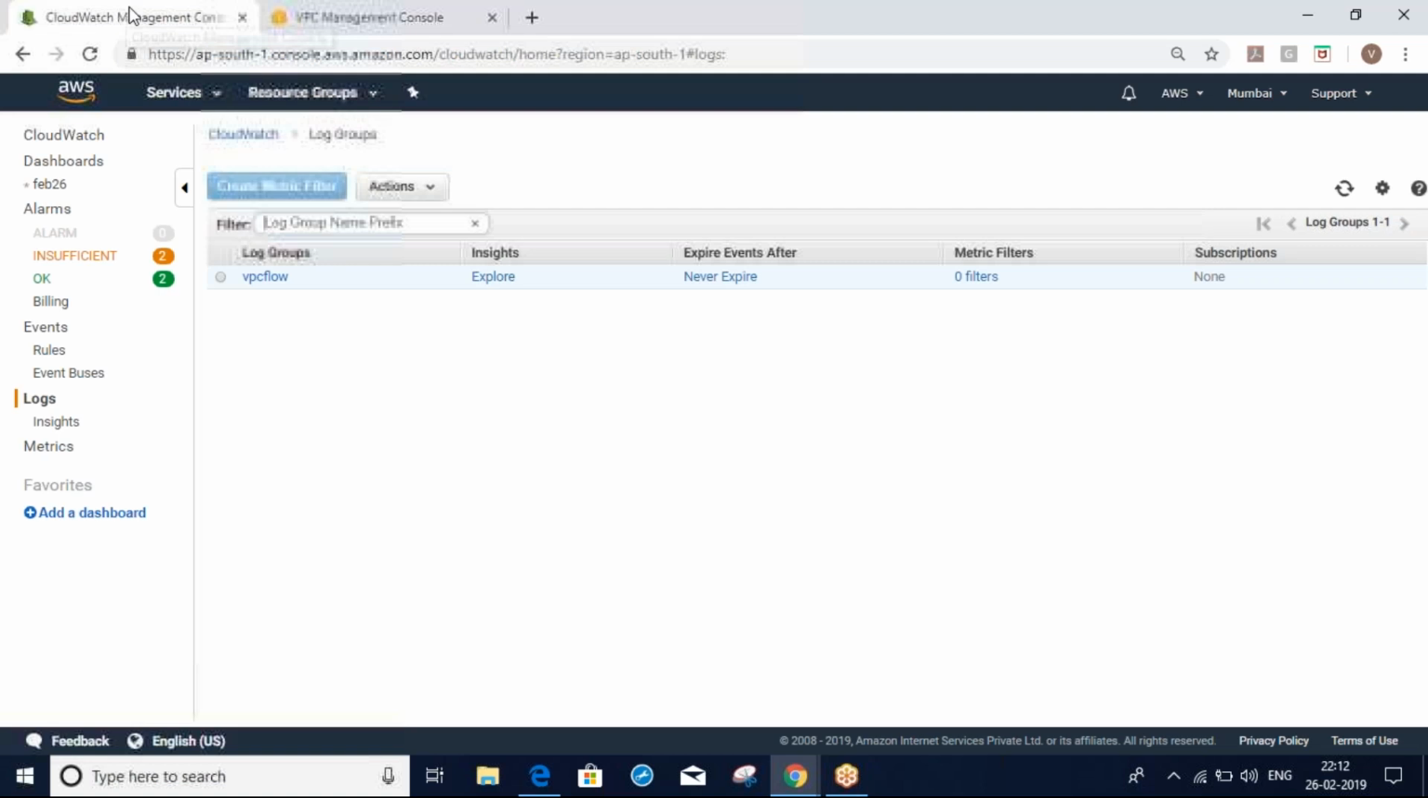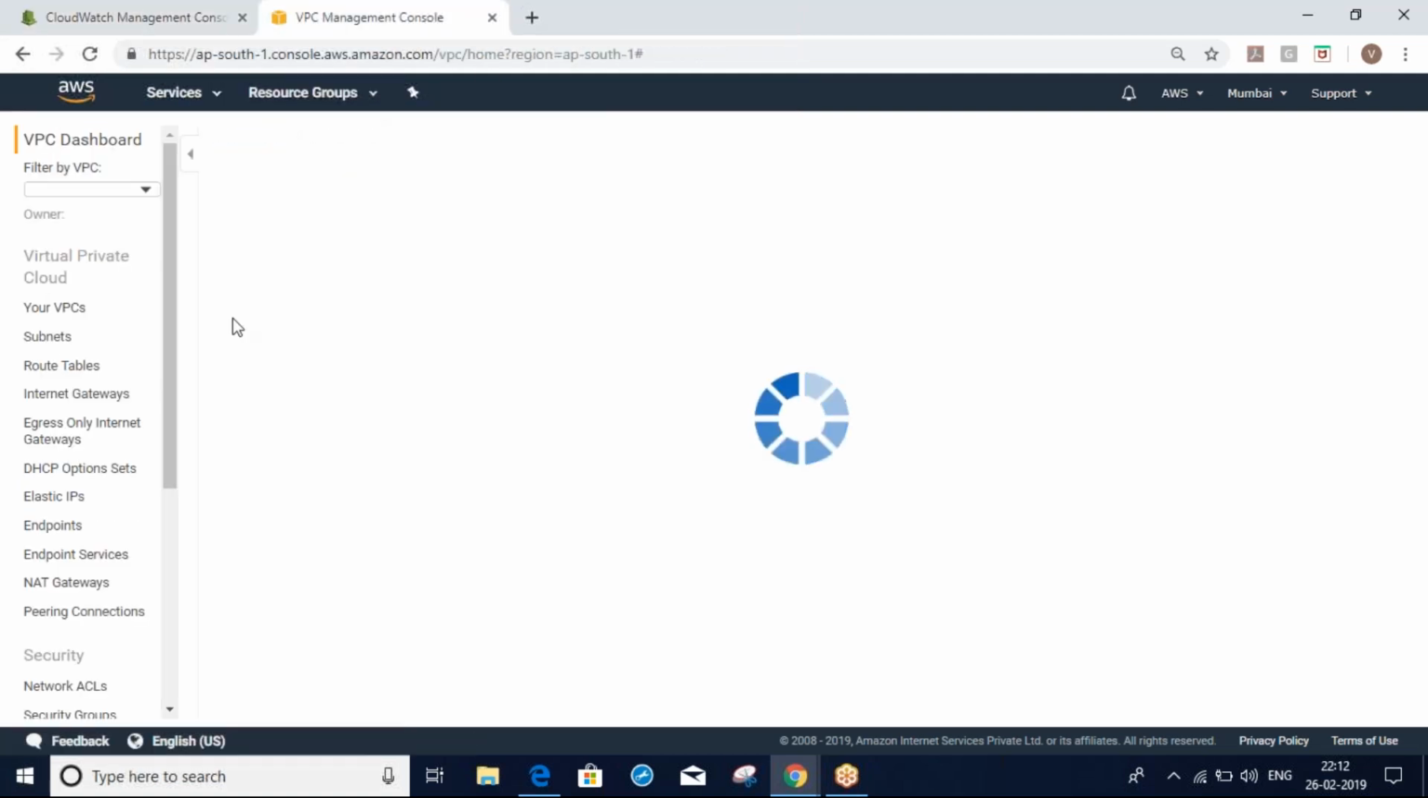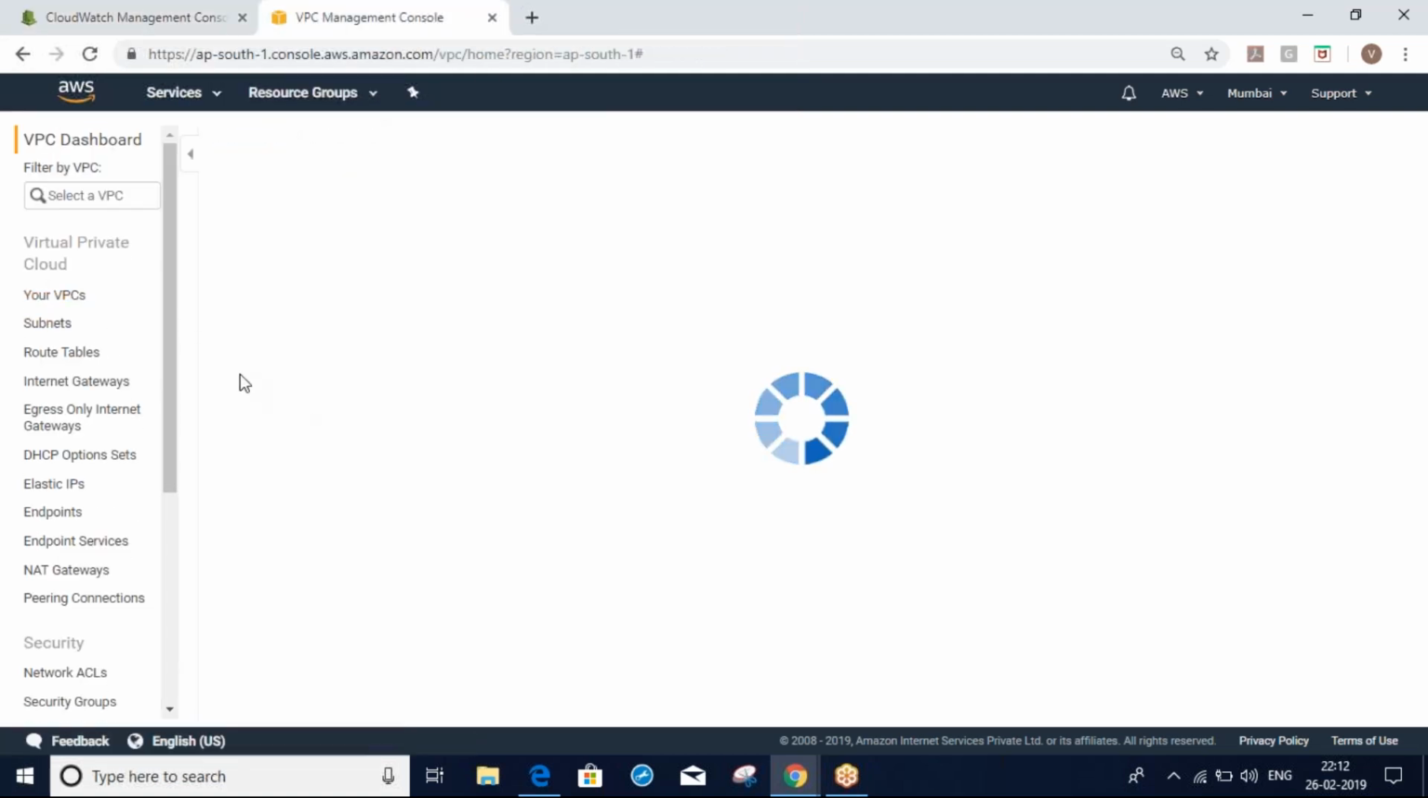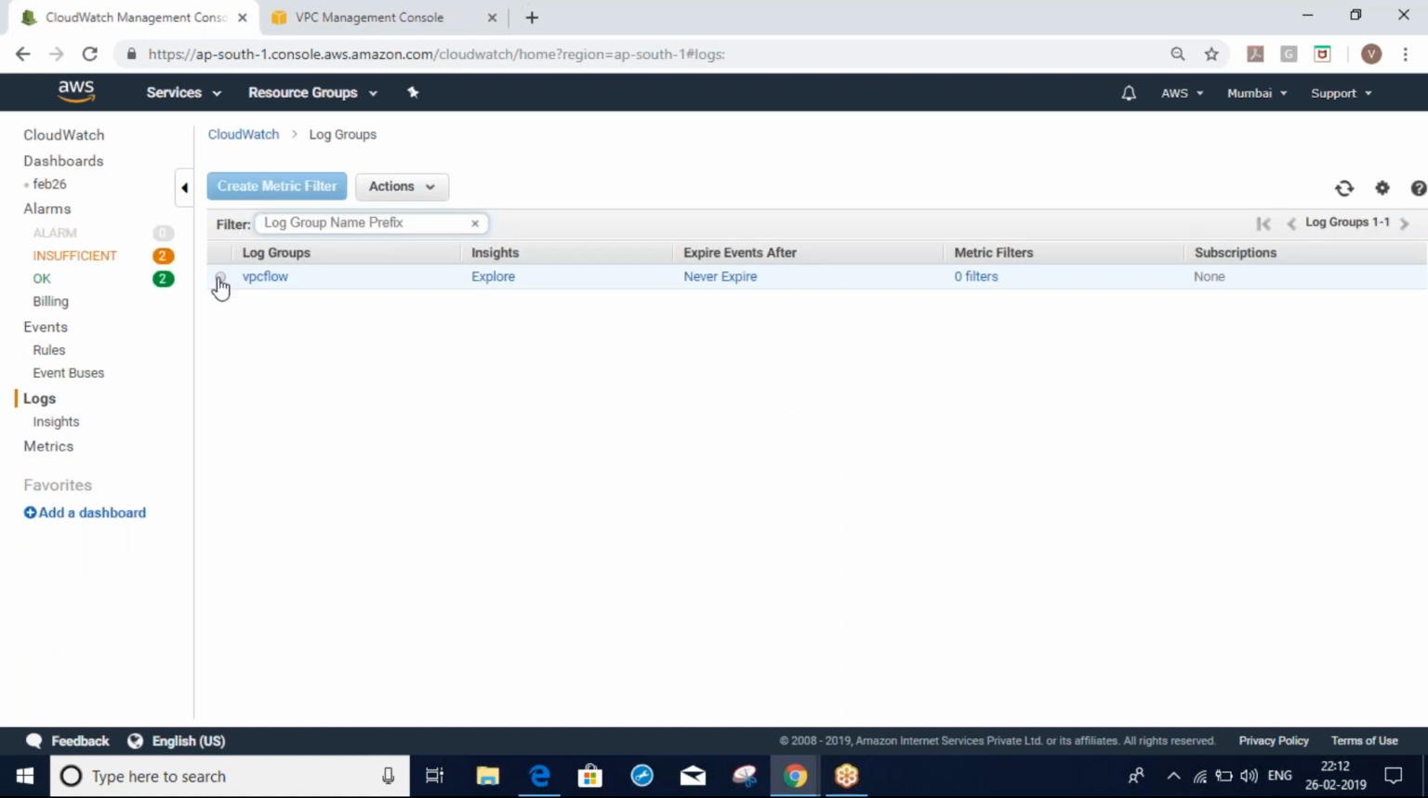Network. Today my network is very slow. Here, just select any one VPC. Actually, my screen is freezing continuously. Maybe a network issue or something. It's very slow. Problems.